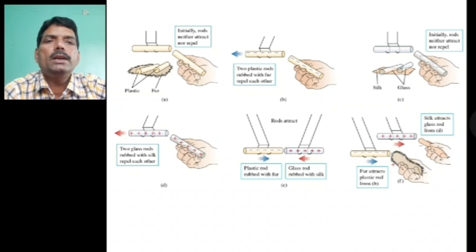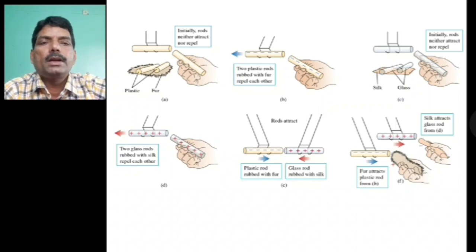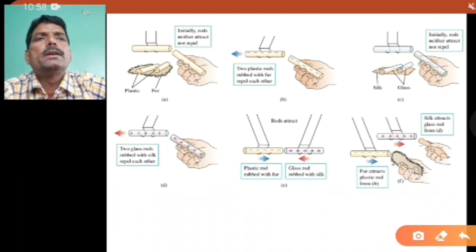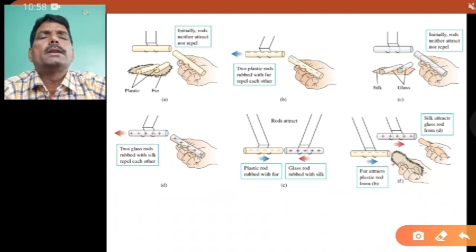So in figure D, you can see that the glass rod becomes positively charged. Similarly, the fur becomes positively charged and the plastic becomes negatively charged.